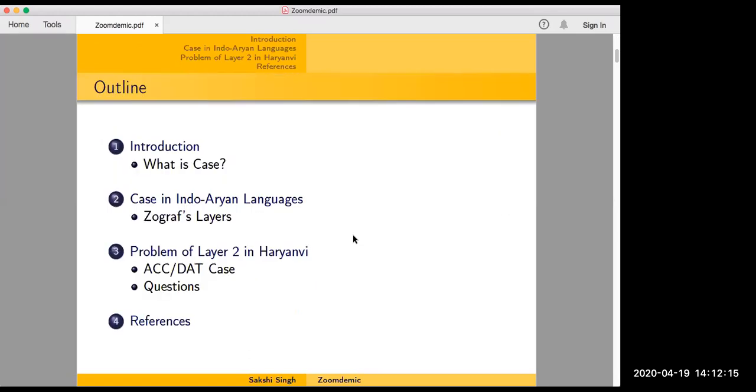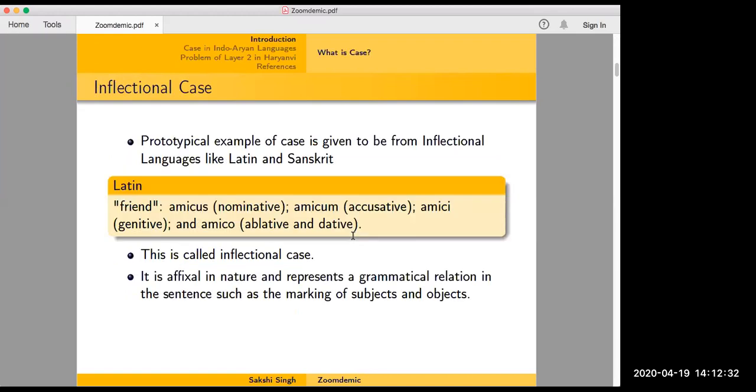So this is the outline. First, we will discuss what is case, and then we're going to talk about one of the typological systems that works for Indo-Aryan languages, which is Vaugraf's layers. And then we're going to talk about a particular problem set in Haryanvi, which is my MPhil topic. So first of all, what is case?